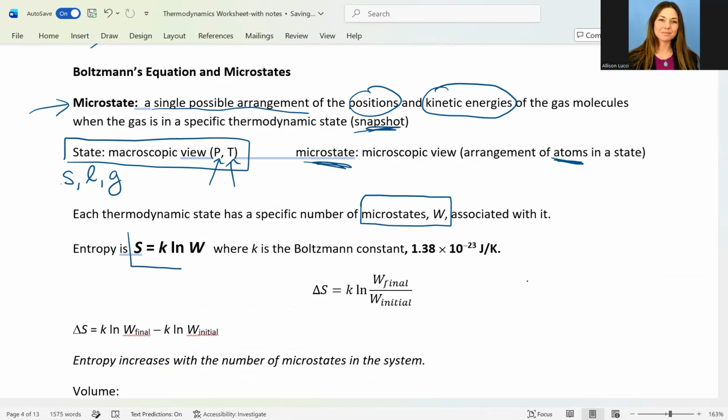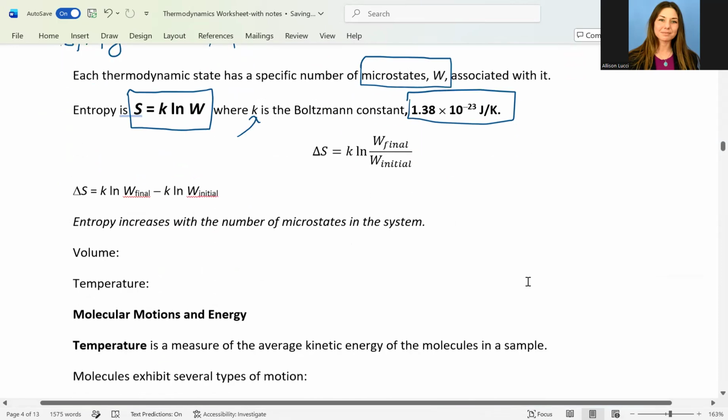This equation is the one that we'll use to reference the entropy of our system. And k here, by definition, is the Boltzmann constant, 1.38 times 10 to the negative 23 joules per Kelvin. We won't actually have to do any calculations using the Boltzmann constant, but we should consider this when we think about entropy, when we think about microstates in general.